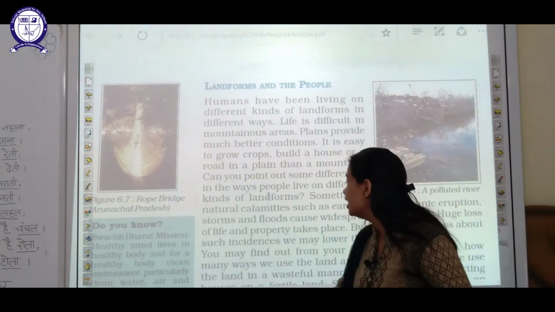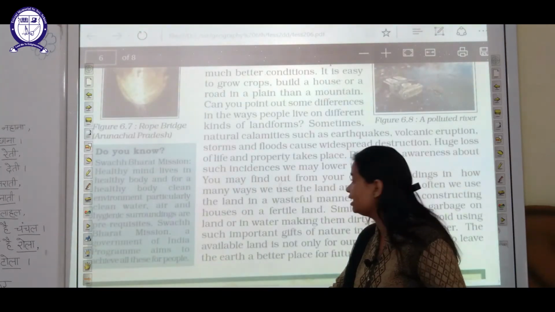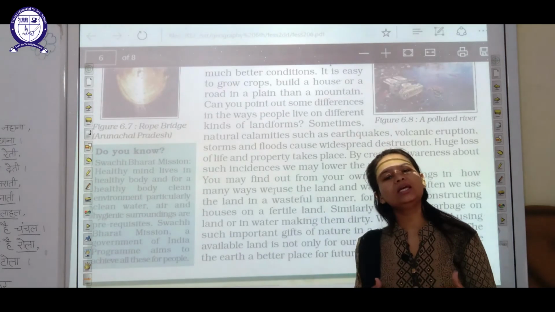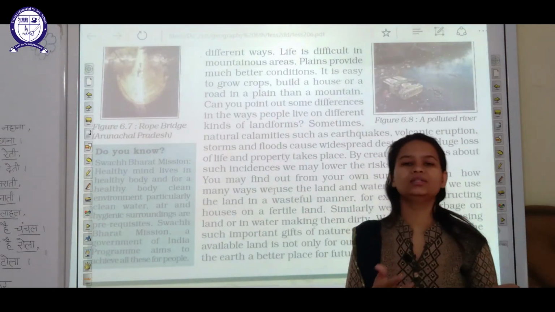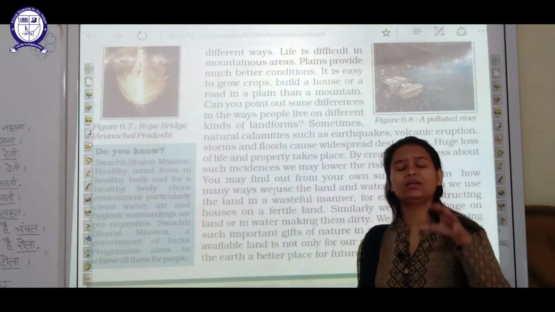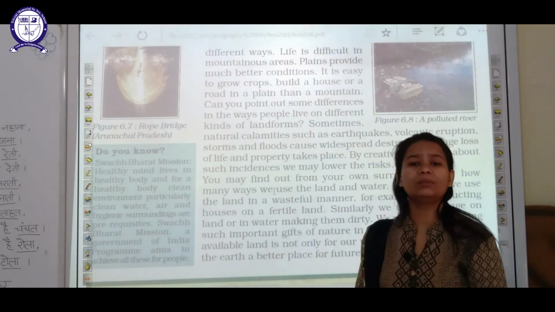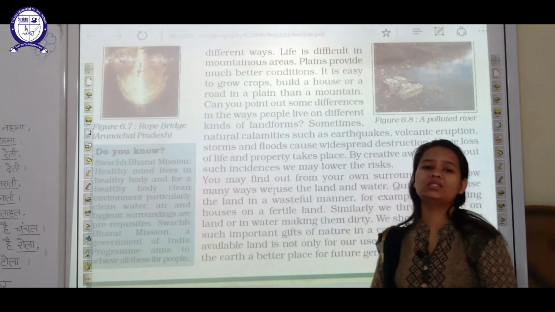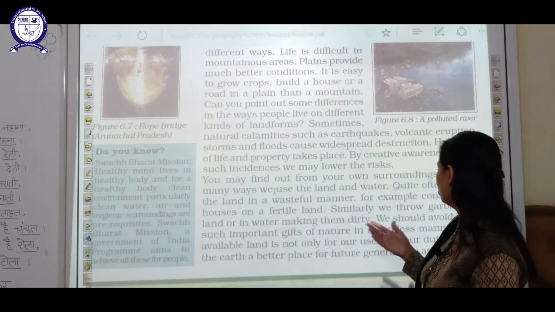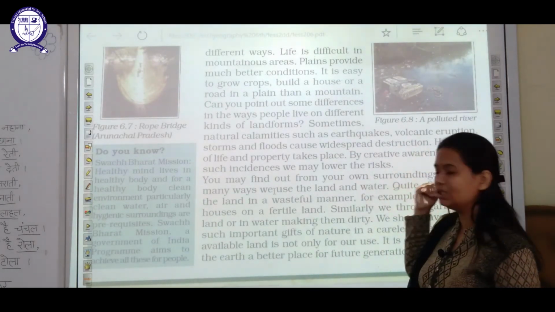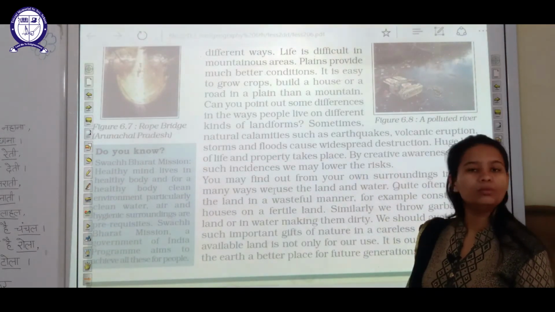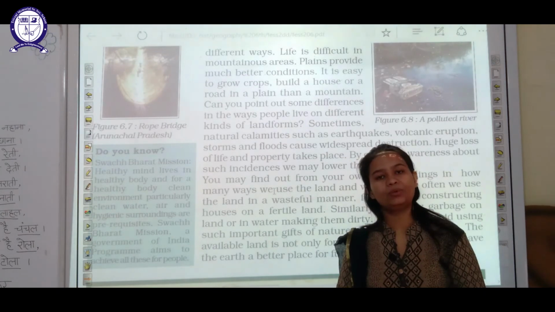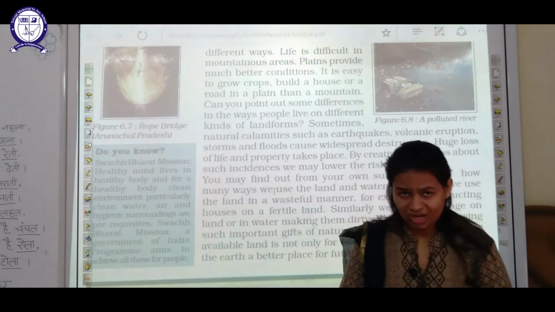Thereafter, students, natural calamities frequently occur in volcanic areas, mountains and plateaus, and disrupt the lives of the individuals residing there. So that is also the reason people don't prefer to live in those areas, and all these facilities are present on plain surfaces.